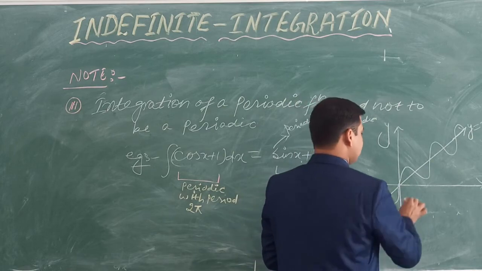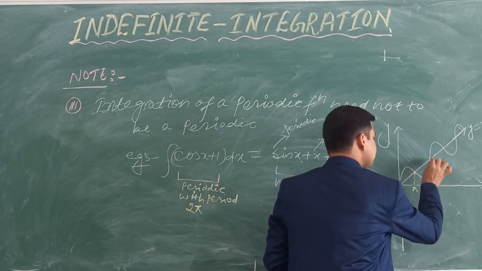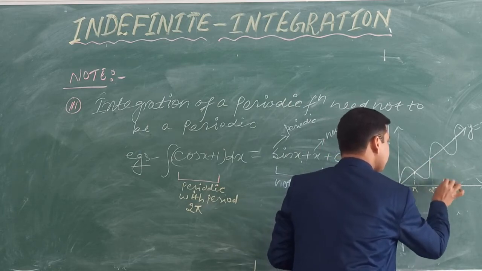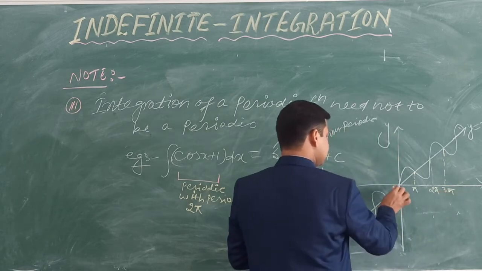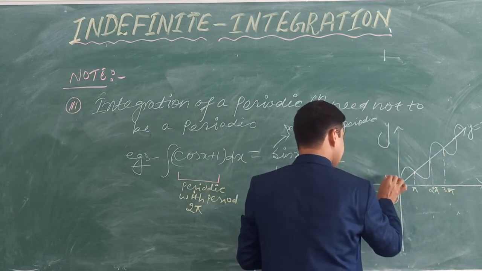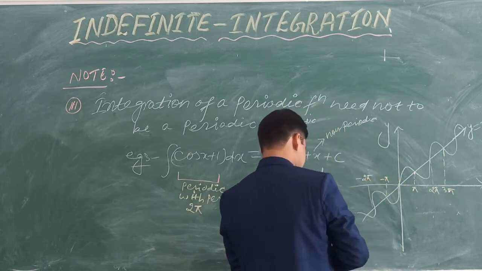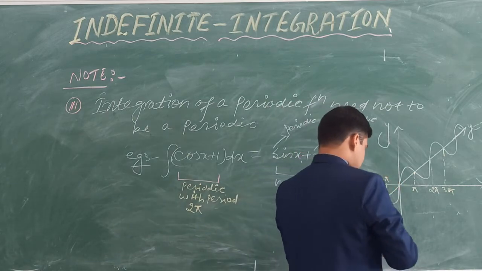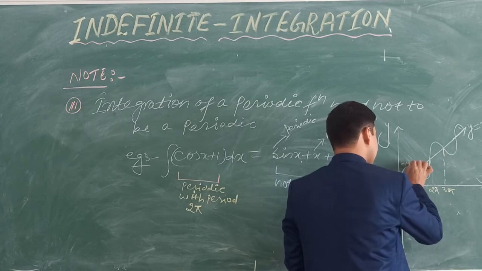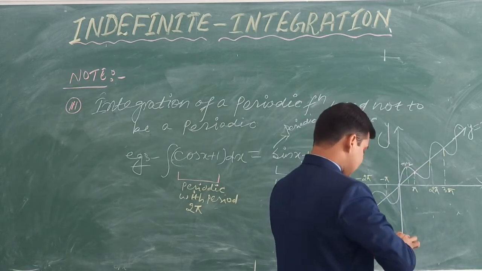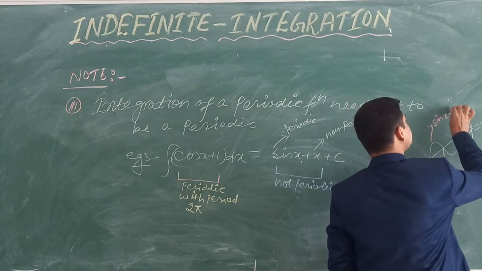Okay, now see this here. This is the point pi. This is the point 2 pi. This is the point 3 pi. Now this one is minus pi, this one is minus 2 pi. And this one is pi by 2. Now see how it is. Actually this graph is sin x plus x.